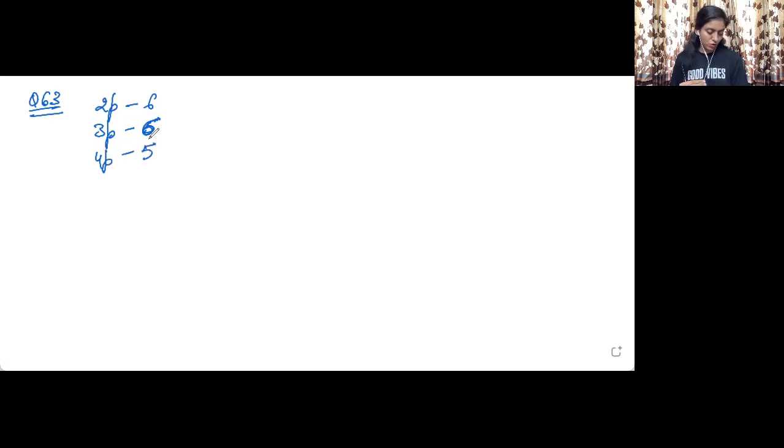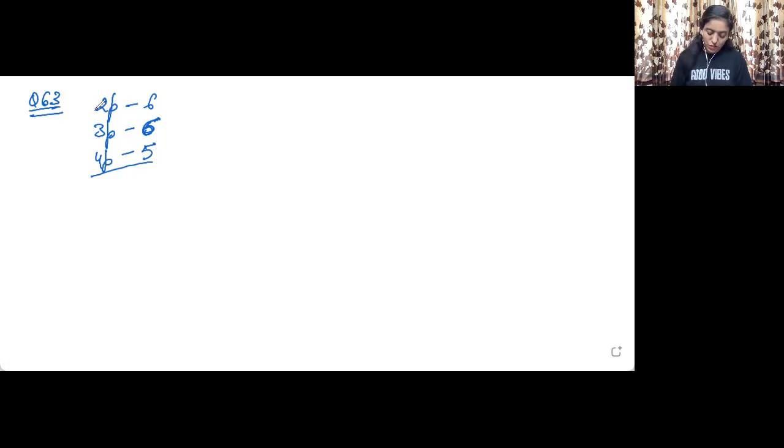Which of these electrons experiences the lowest effective nuclear charge? Now, what is effective nuclear charge? It is the force of attraction experienced by an electron from the nucleus. That is effective nuclear charge. Okay, so closer the electron to the nucleus, more is the effective nuclear charge experienced by it. Farther the electron from the nucleus, lesser will be the effective nuclear charge experienced.